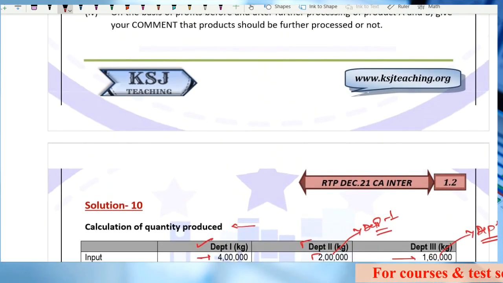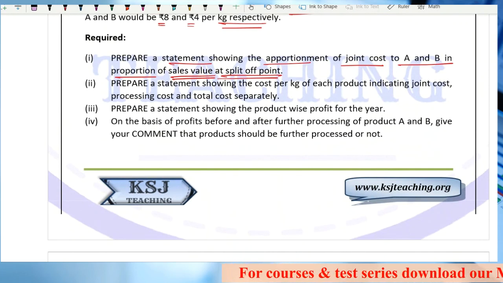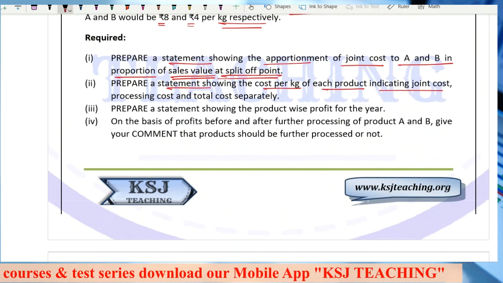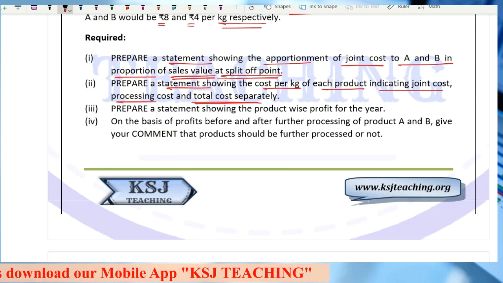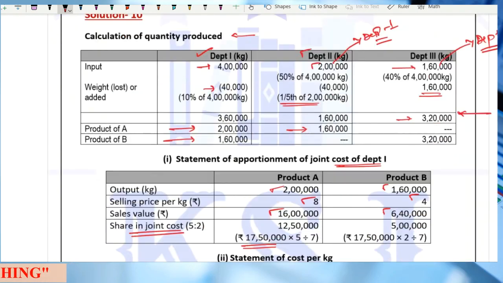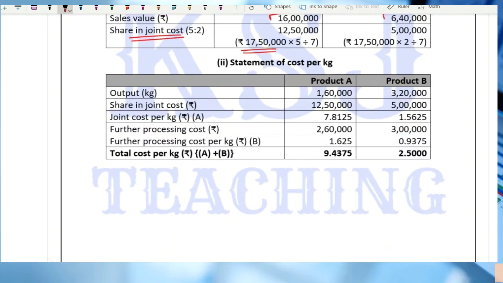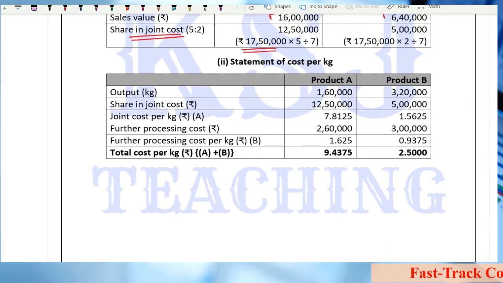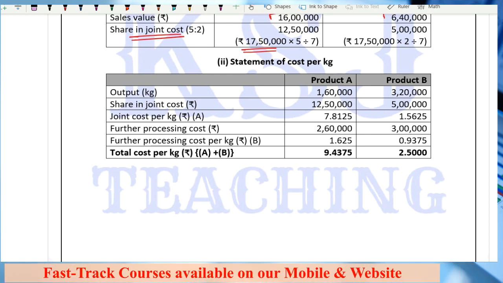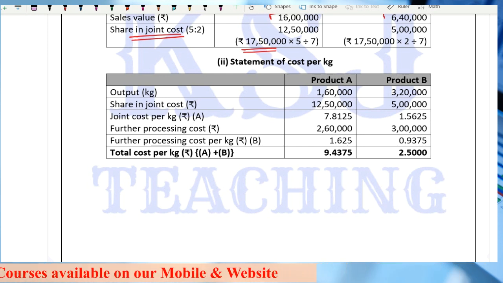Now next part. Next it says, prepare a statement showing the cost per kg of each product, indicating the joint cost, processing cost and the total cost separately. That is, what is the share in the joint cost, then what is the further processing cost. So you have to calculate the cost per kg. Now output is after further processing. He's not saying at split off point. That means it has to be after further processing, because he's asking you to mention the processing cost also.